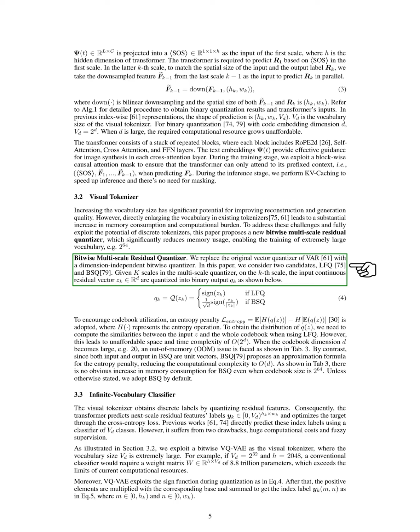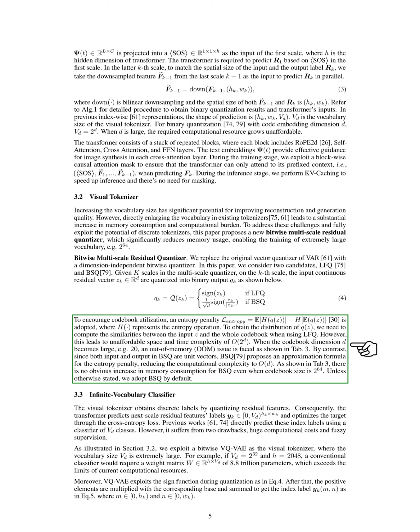Section Summary. In this section, we discuss advancements in diffusion models, particularly the introduction of latent diffusion models that operate in latent space for improved image generation, and the implementation of scalable architectures like DIT and UVIT. We also explore the development of a bitwise multi-scale residual quantizer that enhances vocabulary size for better image synthesis while minimizing memory and computational costs.